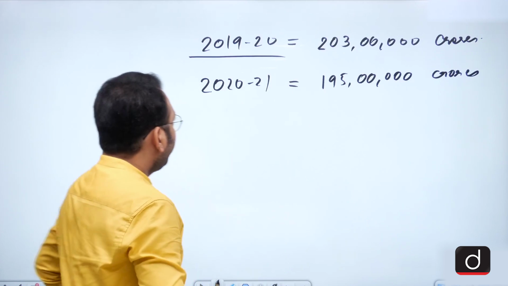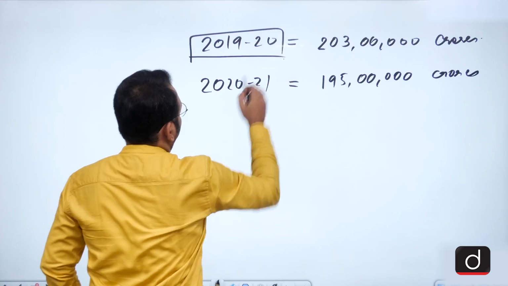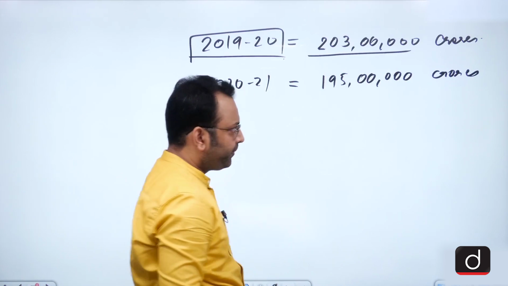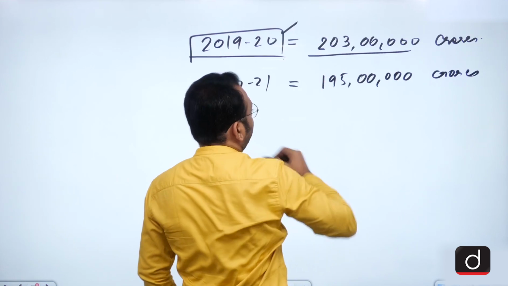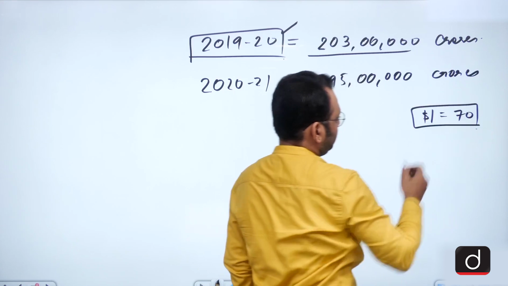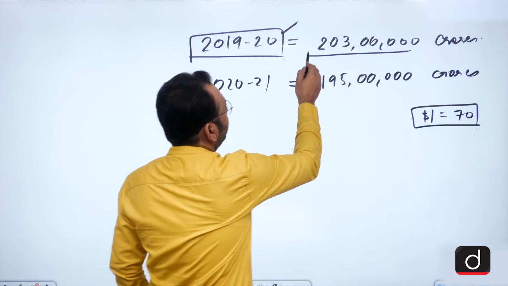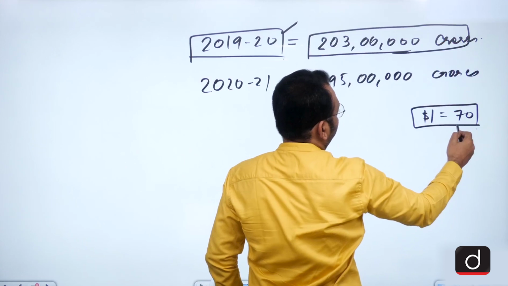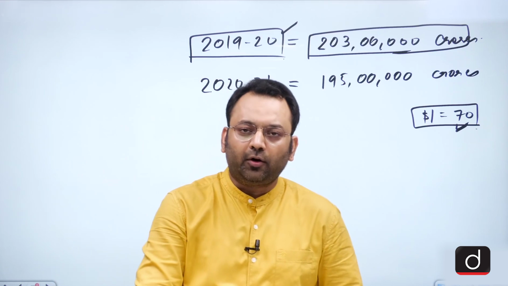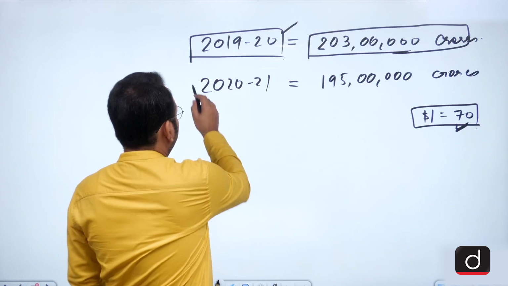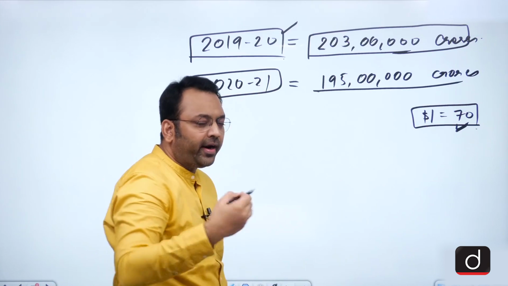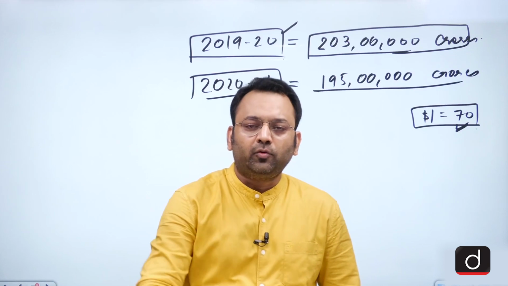So when we take this GDP we divide it by the currency exchange rate. Suppose in this year, for example, $1 was equal to rupees 70. So when we divide the rupees by the currency exchange rate, we get dollars, and similarly for this year also we calculate the GDP in dollar terms.